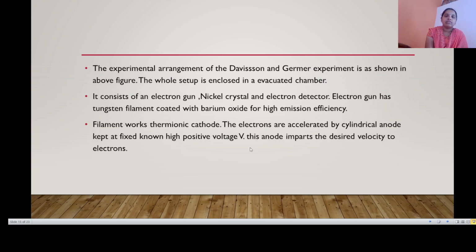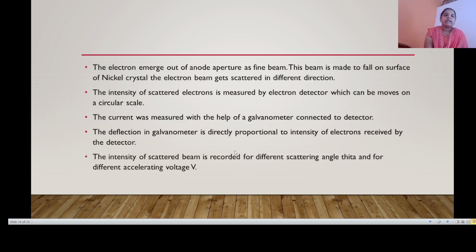Fixed at high positive voltage, and the anode imparts the desired velocity to electrons. The electrons emerge out of an anode aperture as a fine beam. This beam is made to fall on the surface of a nickel crystal. The electron beam gets scattered in different directions.